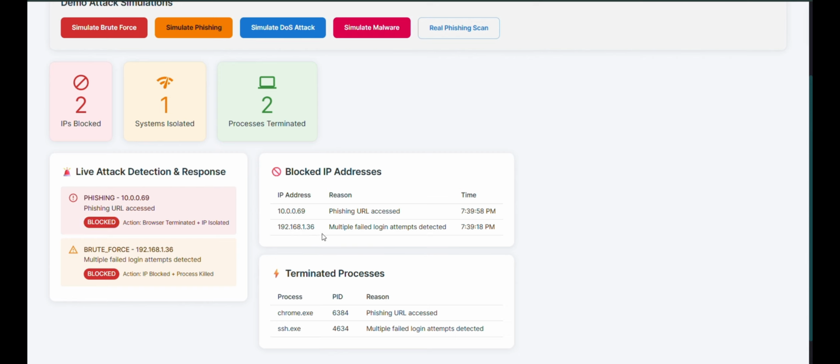And when I simulate phishing, you see the same thing. Phishing URL accessed. How do I get a phishing URL? Whatever website you go to, at the end you add .onion instead of .com. If you add .onion, you are entering a dark web website, and that is where the phishing happens.